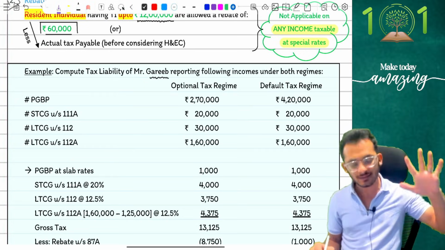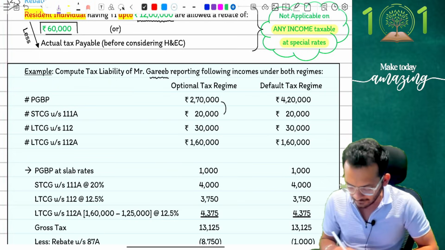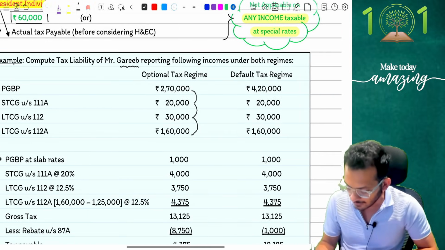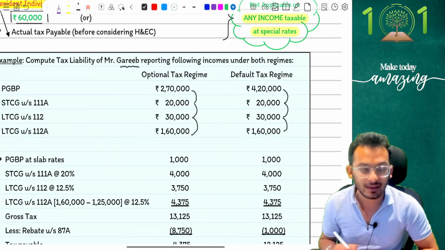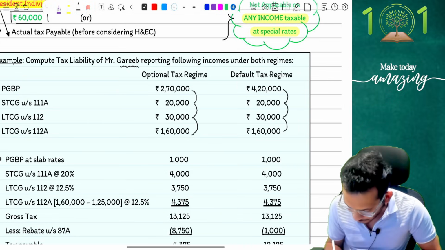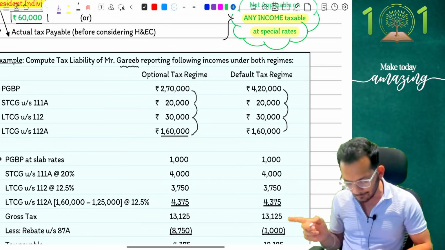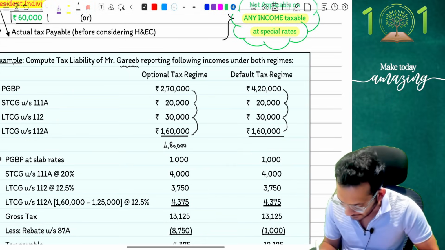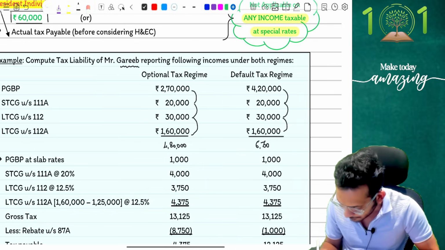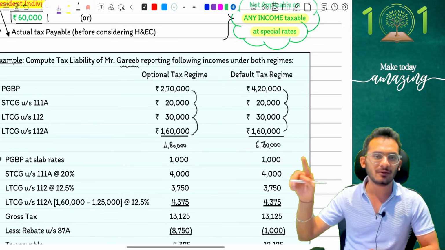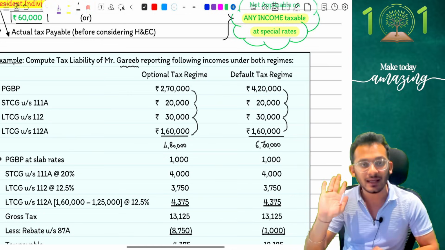Information says, my old tax regime: PGBP is 2,70,000, 111A is 20, 112 is 30, 112A is 1,60,000. Whereas new tax regime, it is 4,20,000, 20, 30, 1,60,000. First of all, always check if you're eligible for rebate or not. So let's do a total. On the left side, 2,90,000, 3,20,000, 3,80,000, 4,80,000 is my total income. Correct? On the right side, it is 4,40,000, 4,70,000, 5,30,000 and 6,30,000. So 6,30,000 has been confirmed as my income. Now I can confirm, left side is less than 5 lakhs, right side is less than 12 lakhs. I am eligible for rebate.